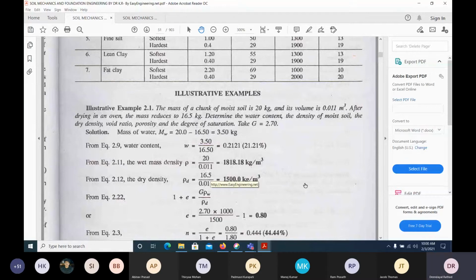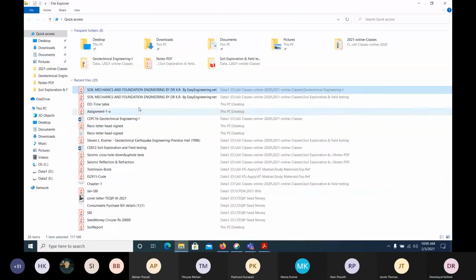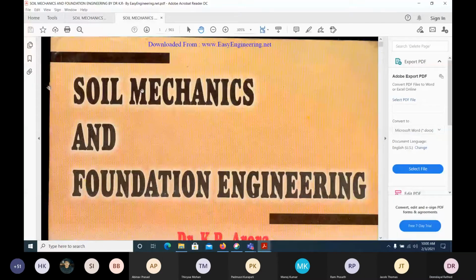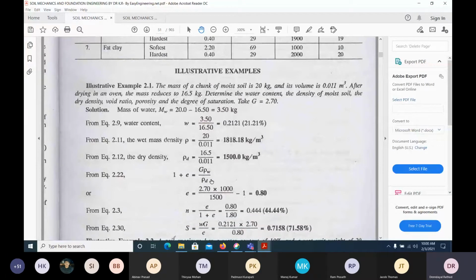Understand? Next, dry density can also be determined by using this formula. We know this, G gamma W by 1 plus e. From that you can get the dry density. The dry density we got already, 1500. From this formula we can get the void ratio. Void ratio is 0.8. It can be more than 1 also.